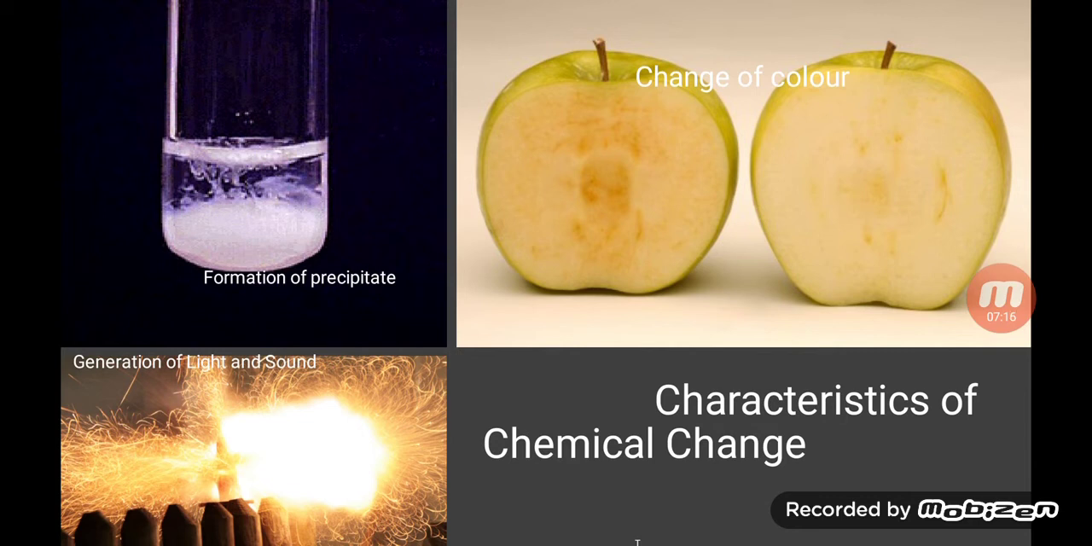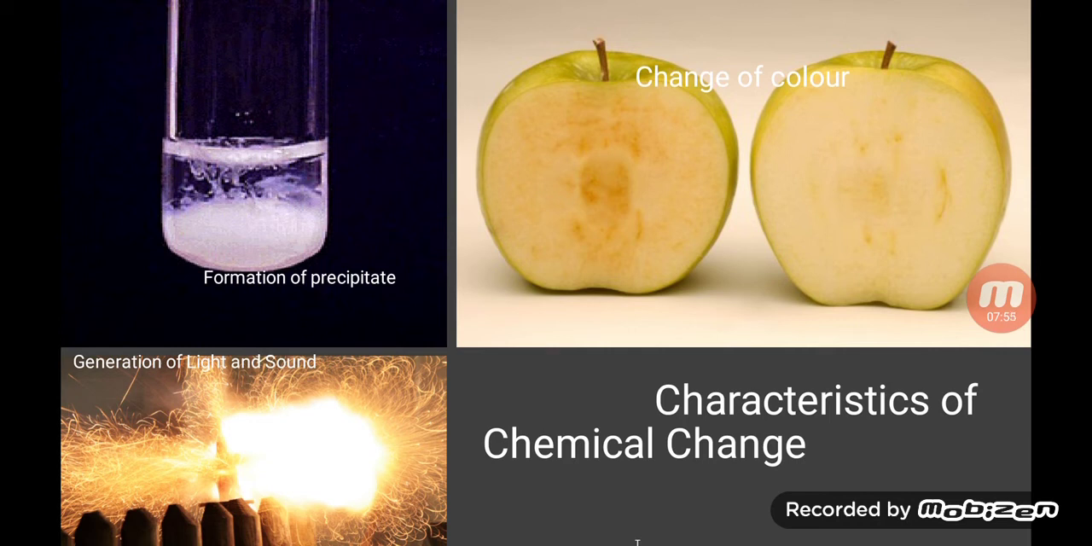Next example is formation of precipitate. Sometimes when two clear solutions combine, an insoluble solid is formed which settles down. That substance we call a precipitate. Formation of a precipitate indicates that a chemical change has occurred. For example, when sodium chloride is mixed with an aqueous solution of silver nitrate, an insoluble solid is formed, that is, a precipitate of silver chloride is obtained.